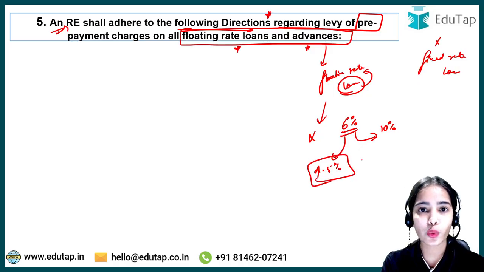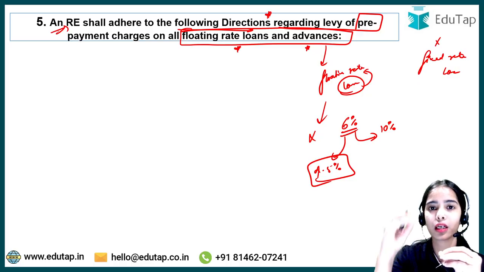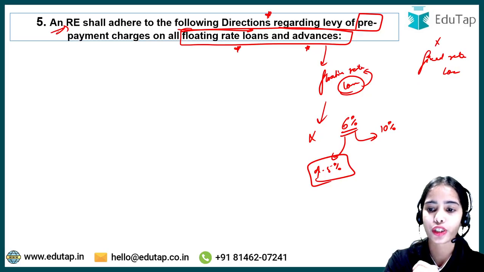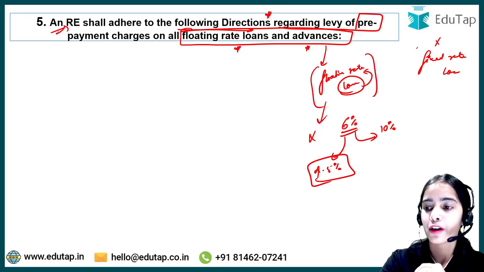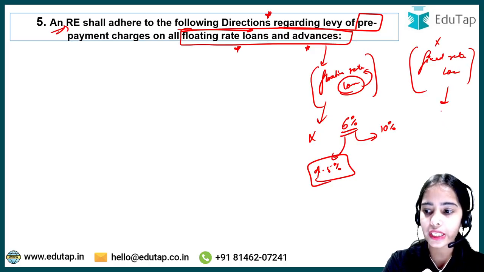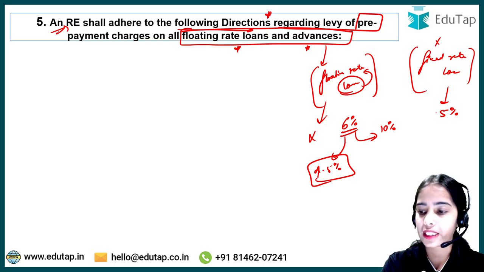So a floating rate loan means that the interest rate fluctuates on the basis of market conditions. So the rate is floating. A fixed rate loan means, let's say, a borrower has taken a loan at a fixed rate of, let's say, 5% or 15%.